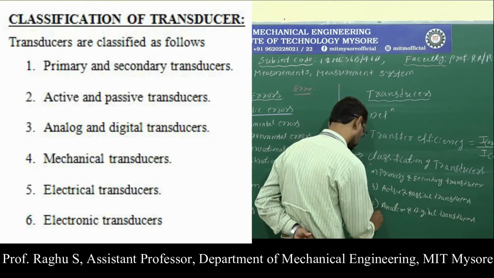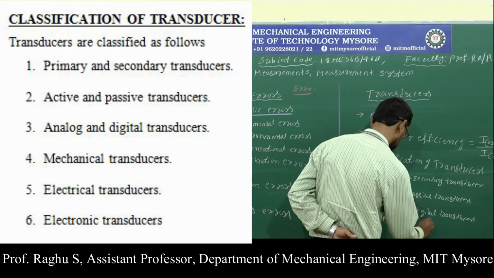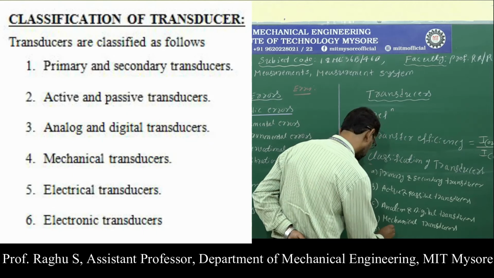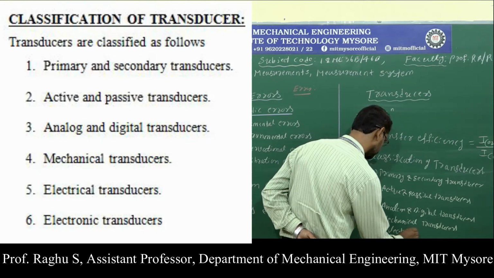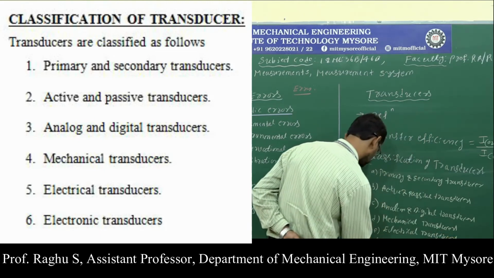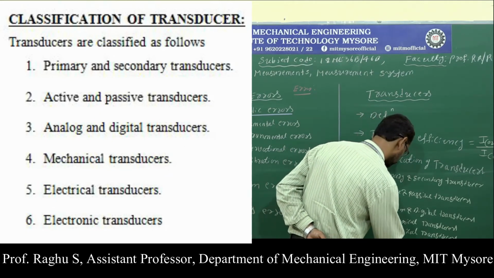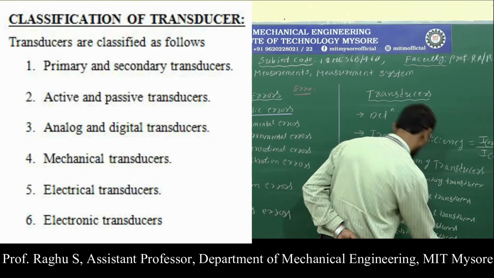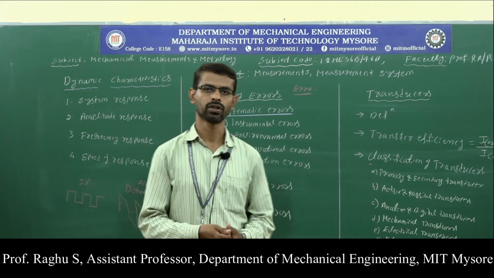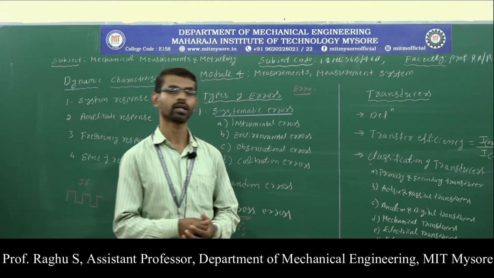Next, mechanical transducers, then electrical transducers, and the last one, electronic transducers. So these are the different types of transducers: primary and secondary, active and passive, analog and digital, mechanical, electrical, and electronic transducers.